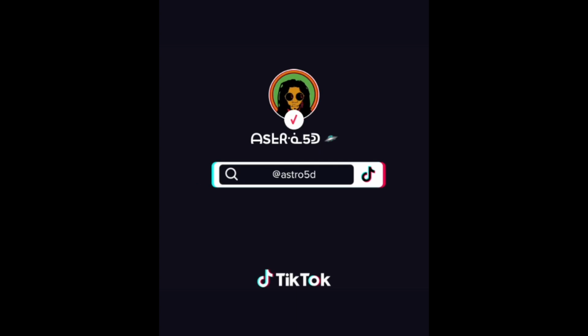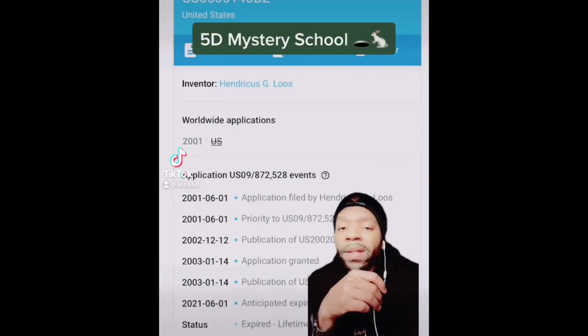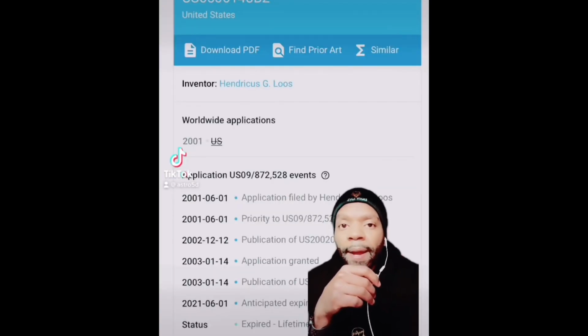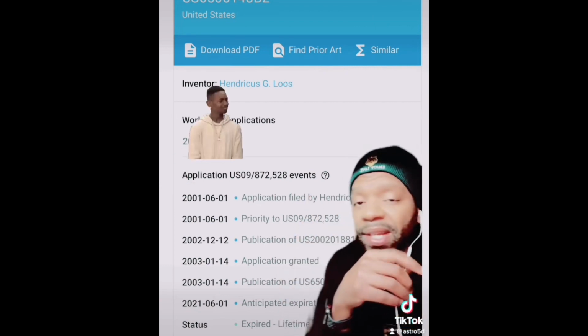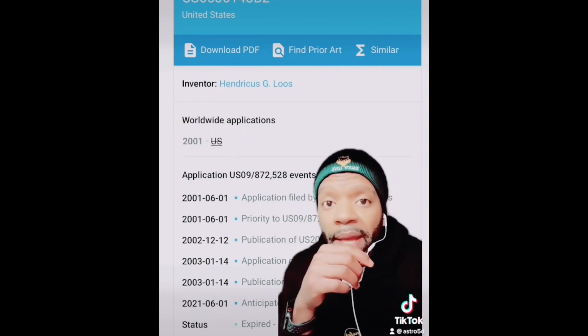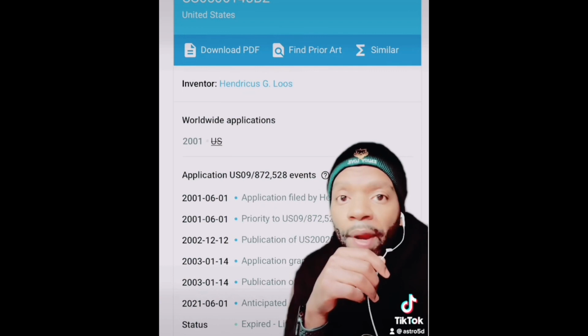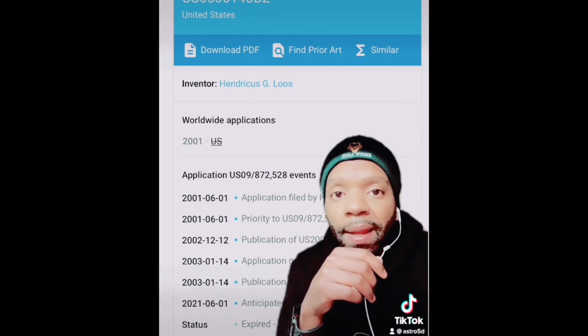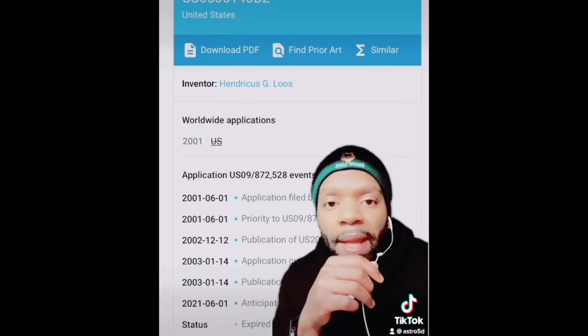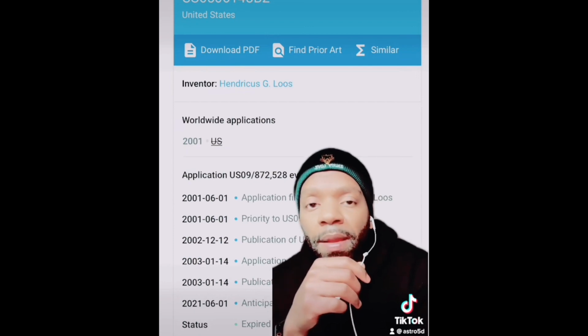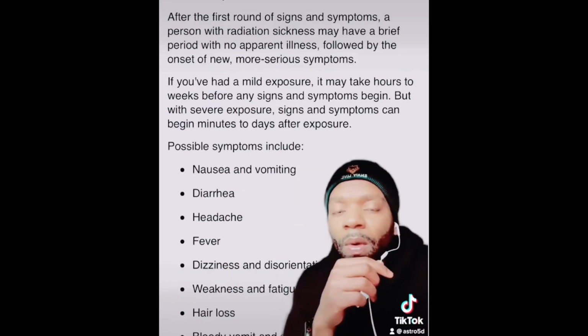Deciphering Reality, Weather, Part 9. Now this patent is actually titled nervous system manipulation, which, as we covered before, is a key part in your body's functionality. And in order to manipulate your nervous system, you have to manipulate the magnetic field of your body. Well, how is that being done?